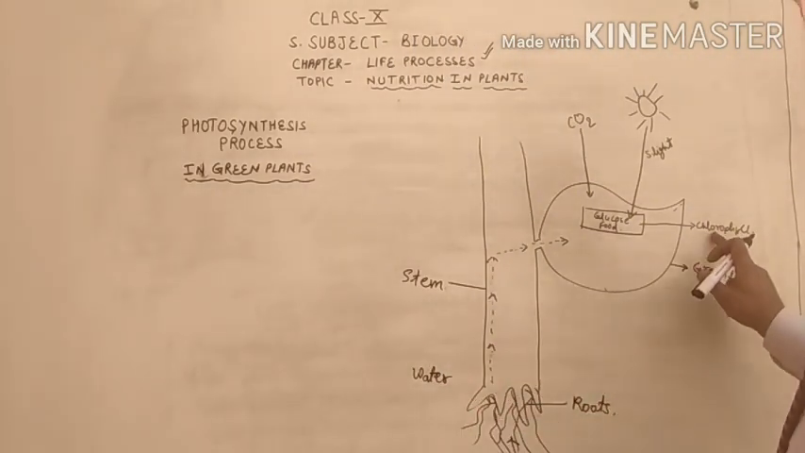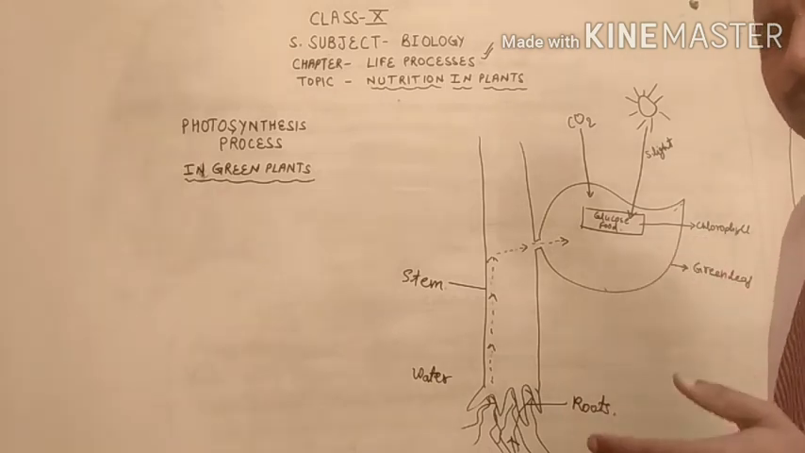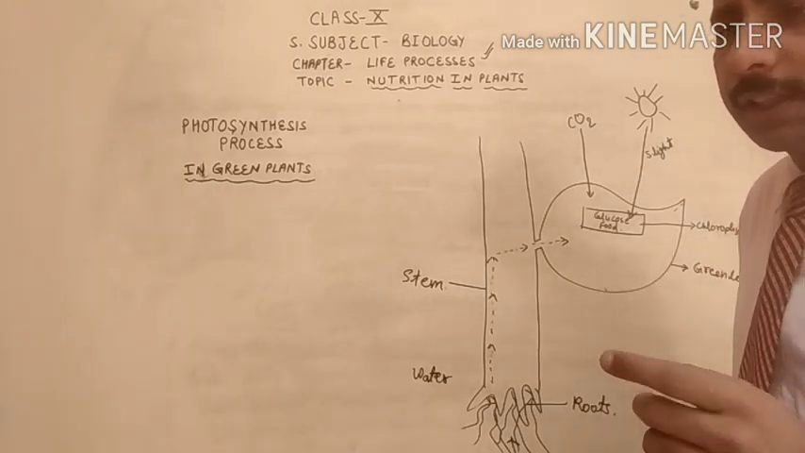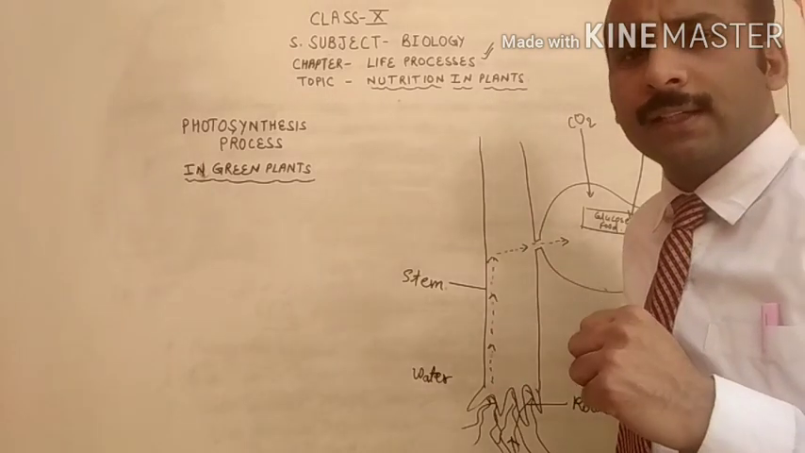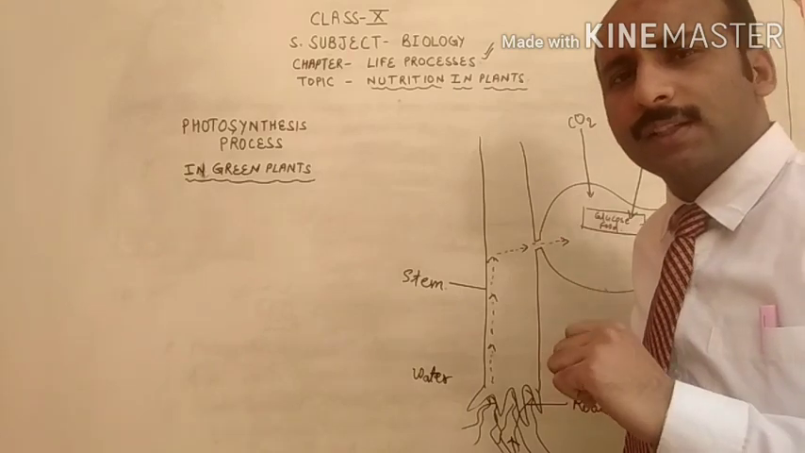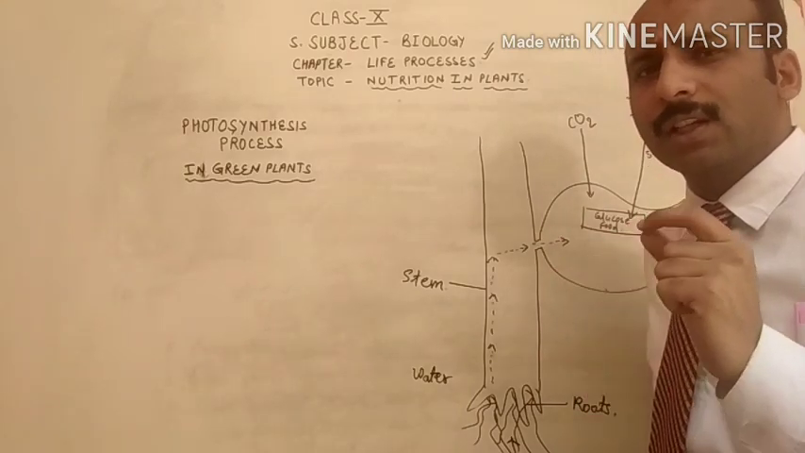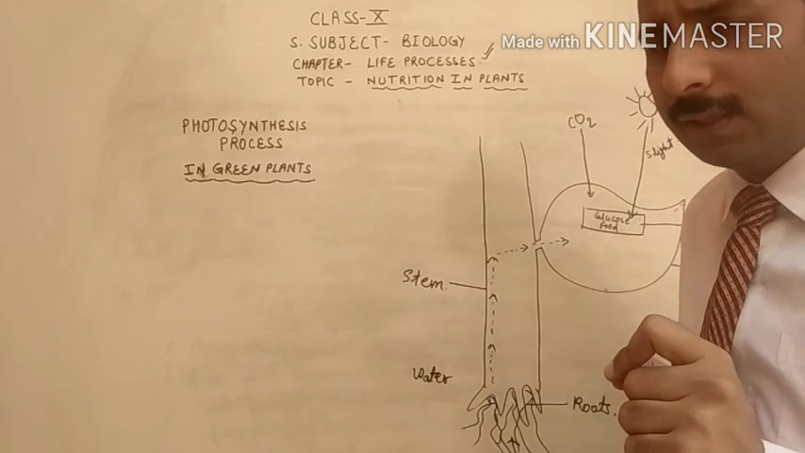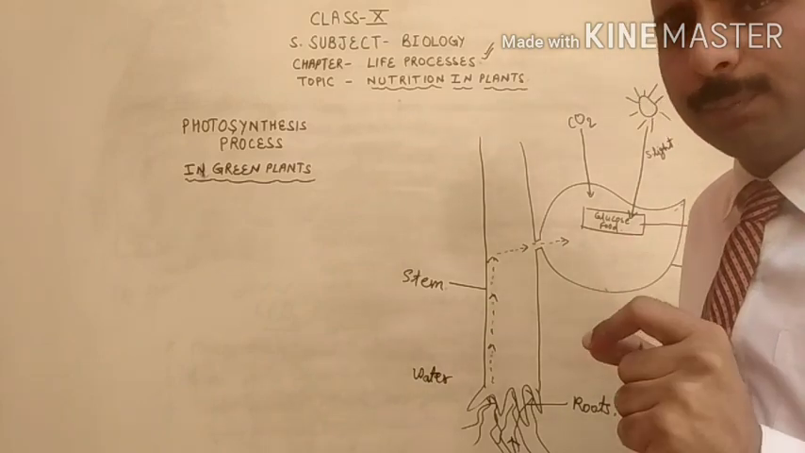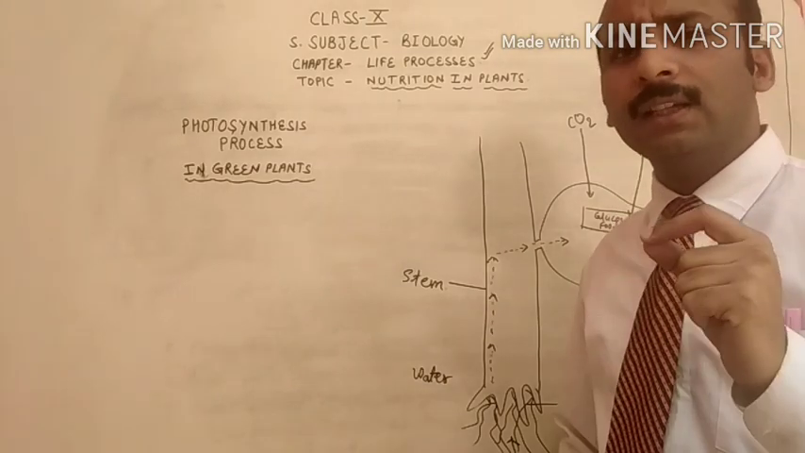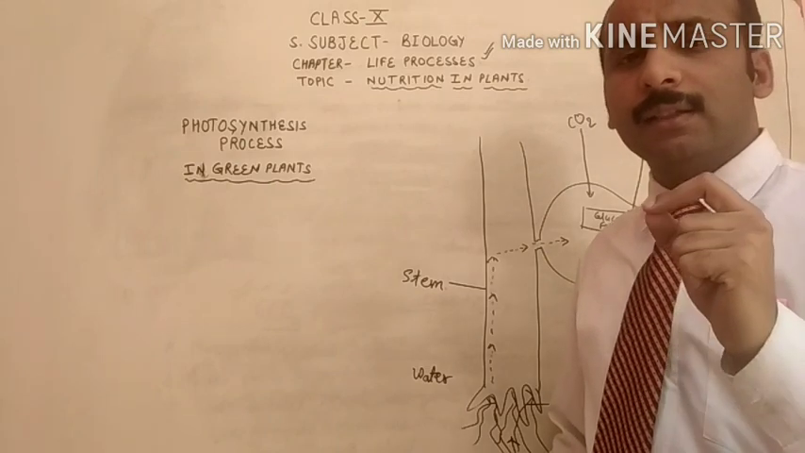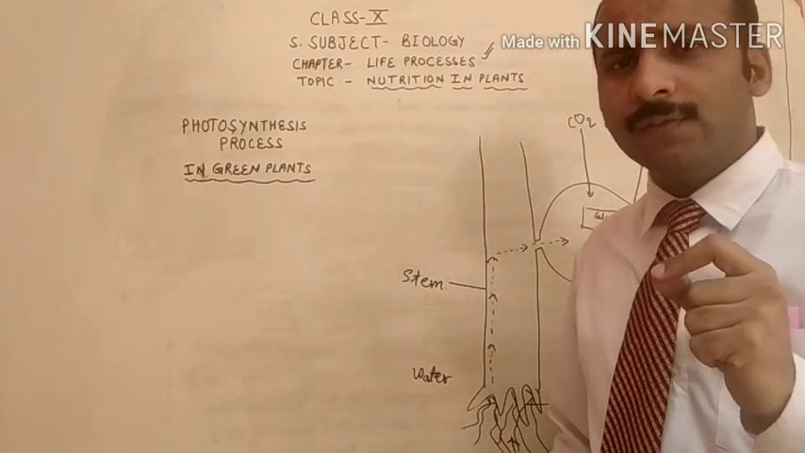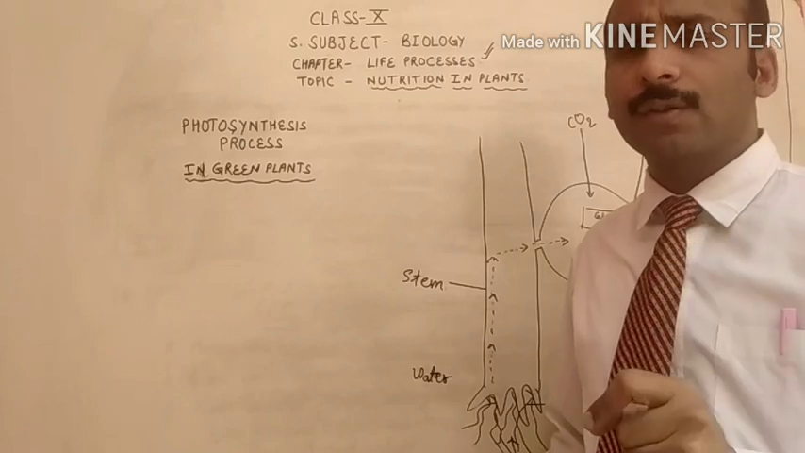Now what is the role of chlorophyll? First of all, chlorophyll absorbs the solar energy and traps the solar energy. This is the capacity of chlorophyll. Chlorophyll is called the green pigment. Due to chlorophyll, the leaves are green in color. Plant leaves are green in color due to the presence of chlorophyll.